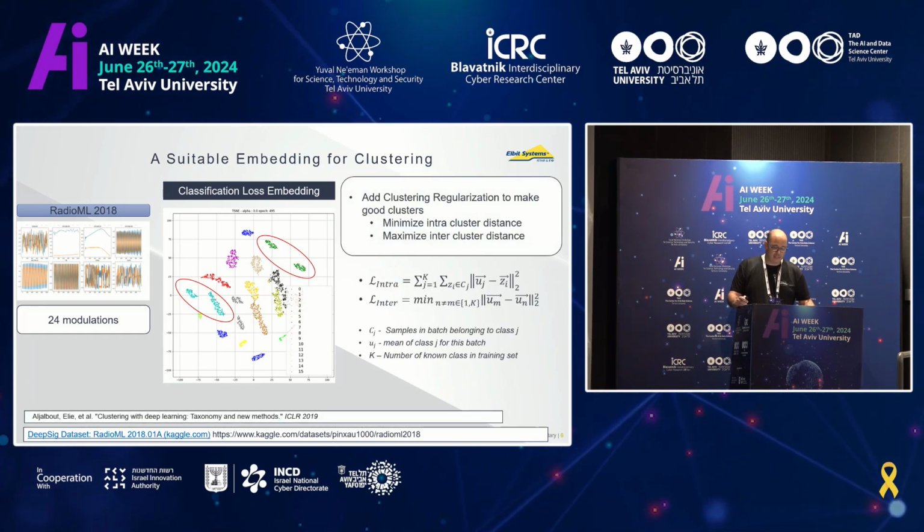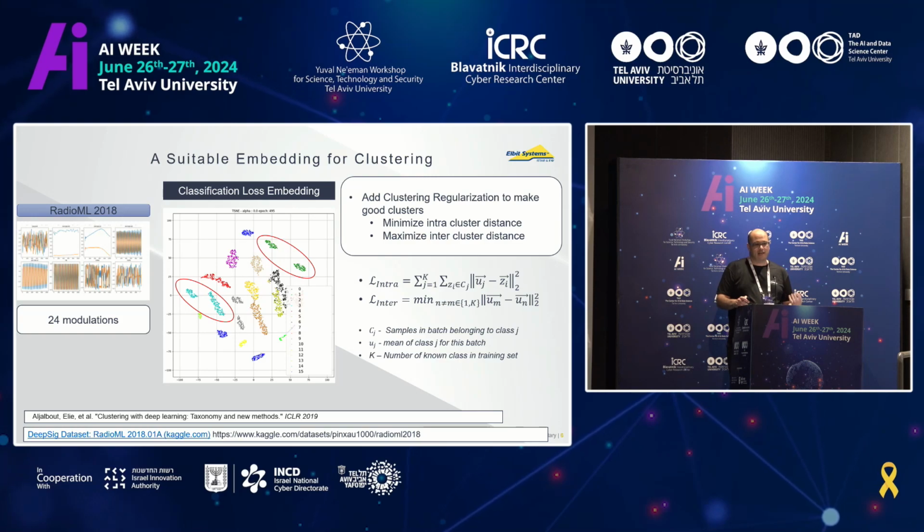So how can we solve this? We can add regularization. For example, if our clustering algorithm is k-means, k-means likes our samples to be close to the center, dense around the center. So we can ask our representation learning to do that exact same thing. We can use batch statistics. If we have a certain batch, we can go to the first class.